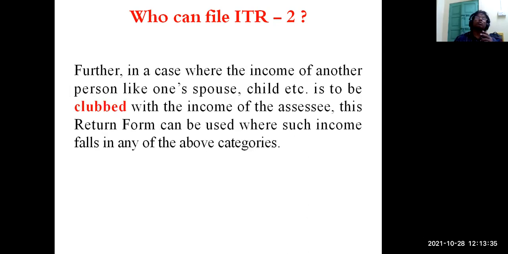And now some more points. In case of clubbing of income, where the income of your spouse or child has been clubbed together, has been included in your income, in that case it is known as clubbing of income. In case of clubbing of income, you can use ITR 2.